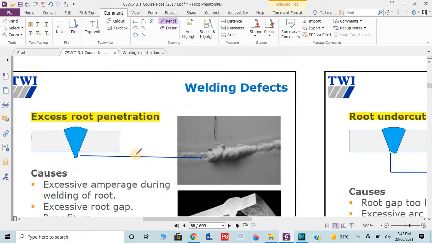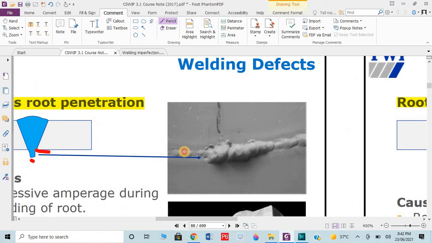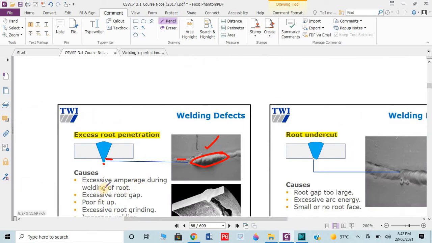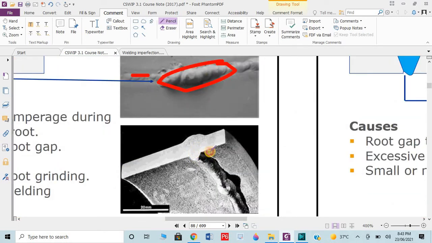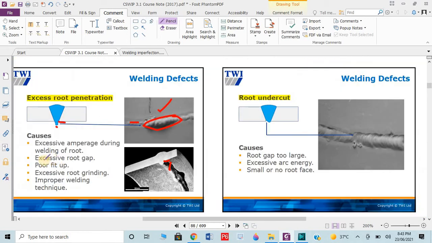Then we have excessive root penetration. Suppose up to there we have the root, but we welded up to there. This is the excessive root penetration. You can see here, the root should be this, but this is known as excessive, extra penetration in the root. You can see here the cross-sectional area. This is the welding base metal, and up to there, this is the excessive root penetration.